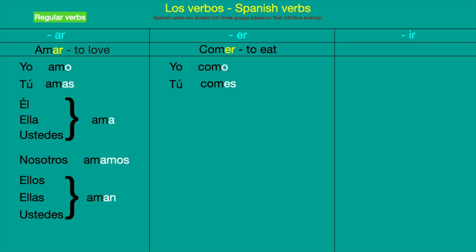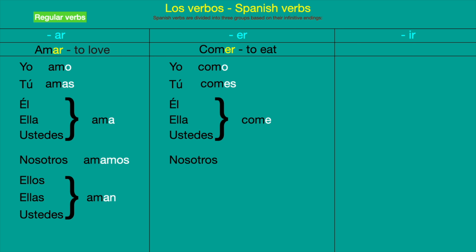Here we have a little bit different than we have on the other verb. With the other one, it's AS, but for the verb ending in ER it's ES. So it's very easy to remember that. Tú comes, because it's the verb ER. Tú comes. And then for the third person in the singular, we have él, ella, usted. We have come. The same as we had in the verb ending in AR, that is ama. So here we put the e. So, come.